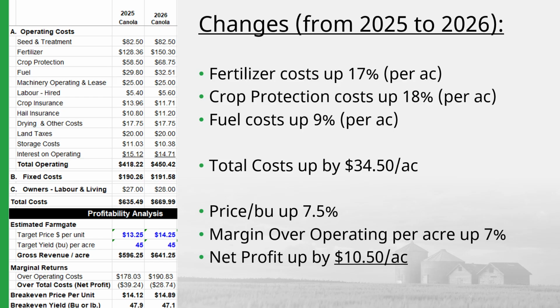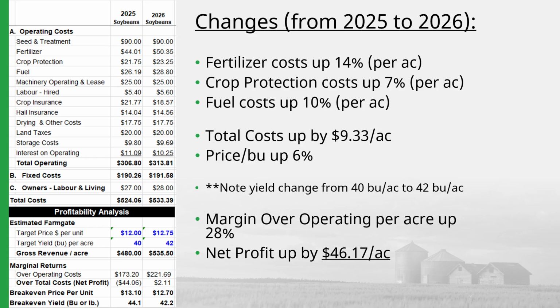Using projected new crop fall 2026 delivery prices, we can see the price per bushel has increased roughly 7.5% from last year's guide. Margin over operating is up 7% per acre, with net profit up by $10.50 per acre.